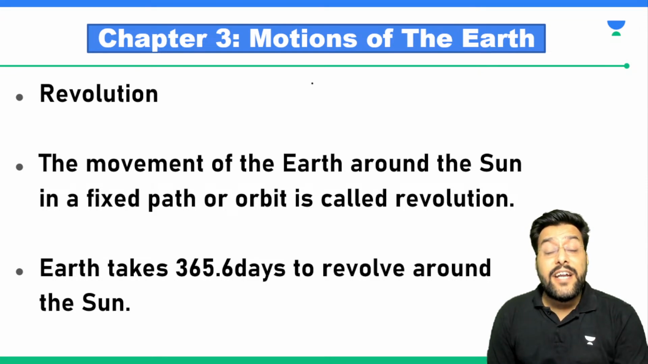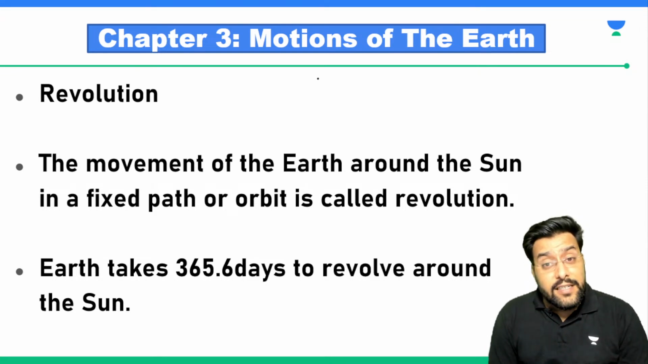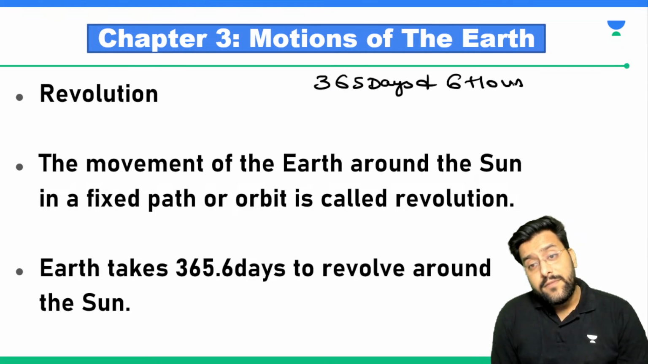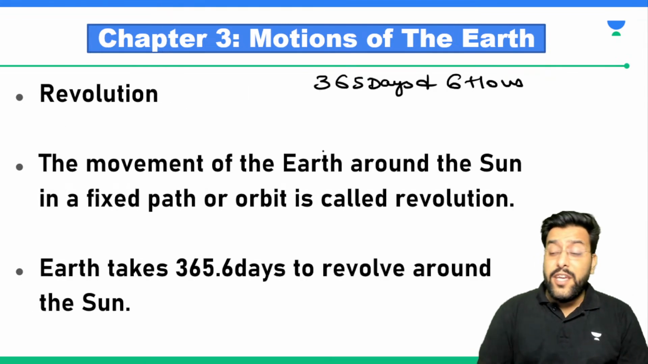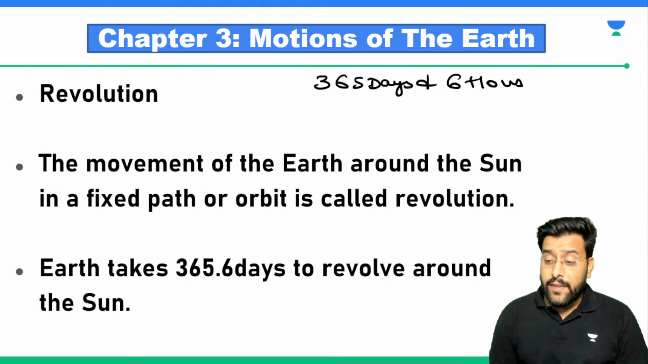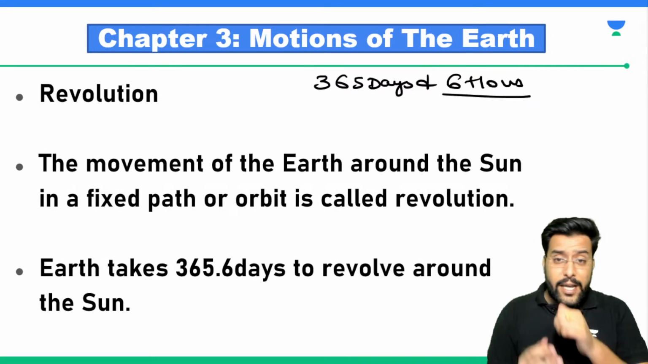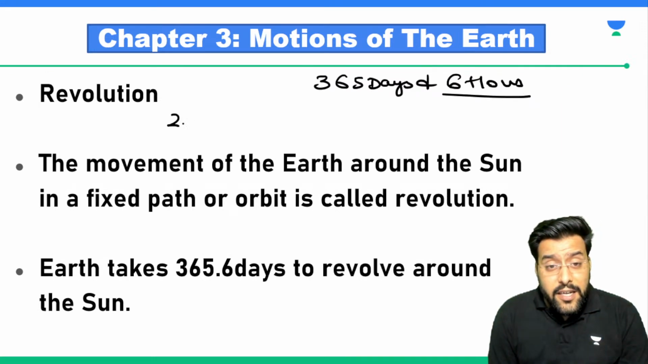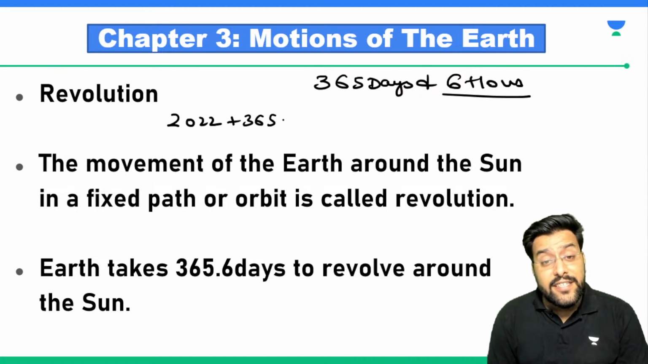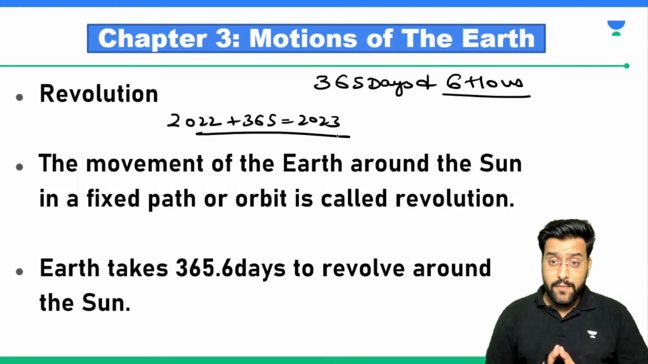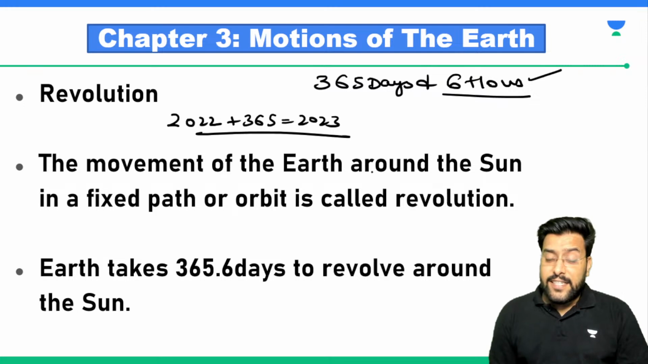Earth completes that one revolution around the sun in 365 days and 6 hours. So what we are doing, sir, we don't consider that 6 hours while we are shifting our year. So what happens is, year 2022 started, and exactly after 365 days we will enter into year 2023. Right or wrong? We ignored this 6 hours.